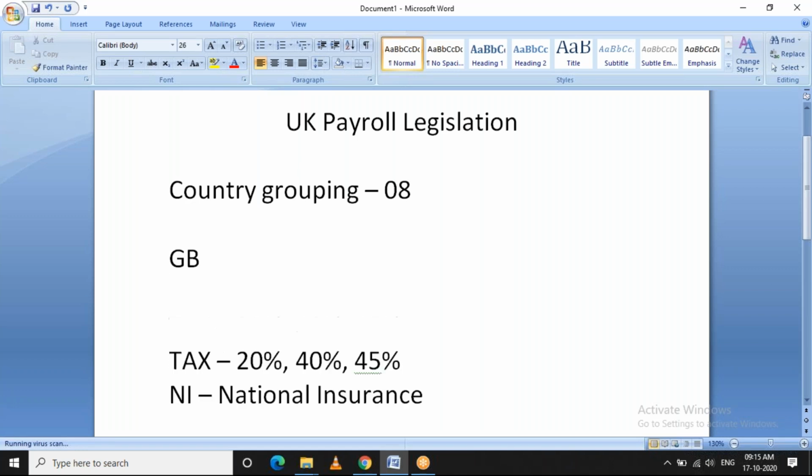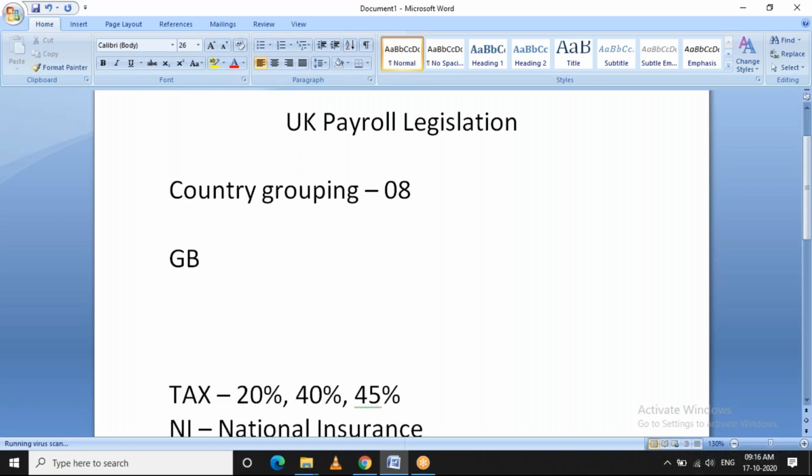Let me start with the tax year. For the UK, the tax year starts from 6th April till 5th April of the following year. So this is the tax year or the financial year followed in the UK. Every year, HMRC, which is nothing but the government of the UK, its full form is Her Majesty's Revenue and Customs.